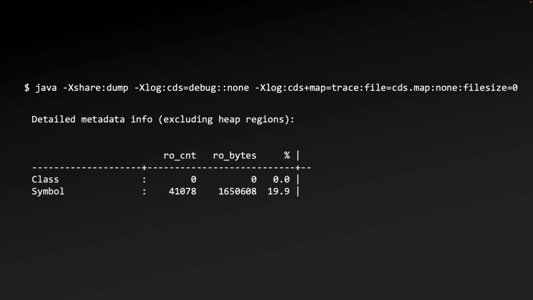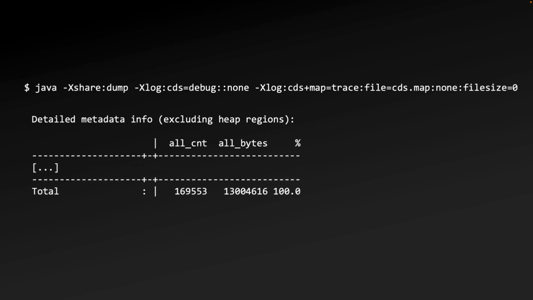A bit farther down, a larger table is printed, of which only a small portion is shown here. This segment shows there are a little over 41,000 instances assembled in the archive, taking up 1.6 million bytes. Near the end of the table, the total of all the instances is shown, coming up to about 13 megabytes.